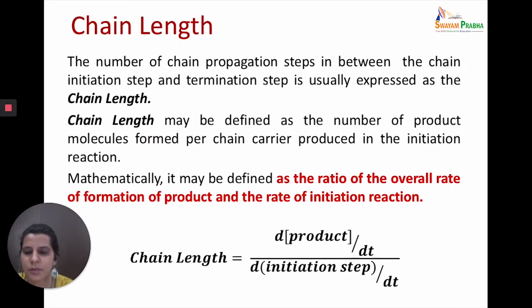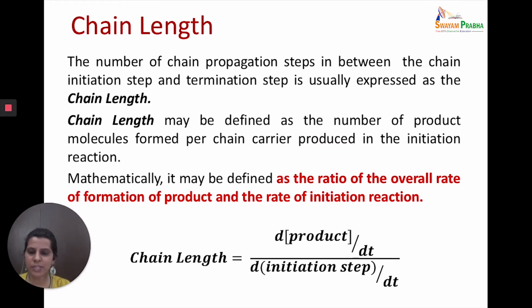Now, let's look at another term called chain length, which gives you an idea of how long the chain reaction will continue, and the number of propagation steps in the reaction. It is defined as the number of product molecules formed per chain carrier produced in the initiation reaction. So, the number of propagation steps between the initiation reaction and the termination reaction is called the chain length, and it is mathematically written as d[product]/dt upon d[initiation step]/dt.